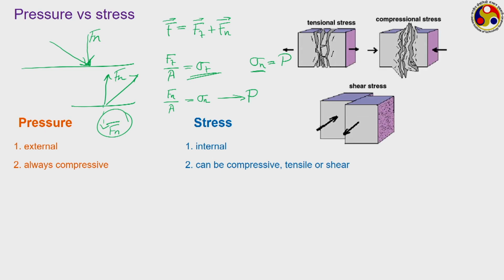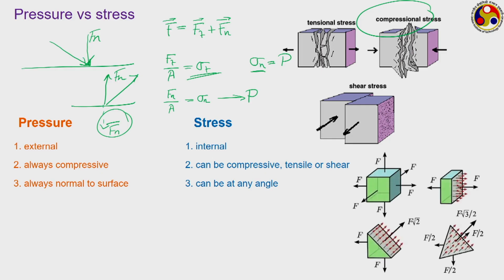We can have tensional stress where the forces are actually pointing outward, we can have compressive stress, and we can also have shear stress where the force is acting parallel to the surface, but pressure is only related to this compressional part. Then pressure forces are always normal to the surface, but as can be seen from the diagram, stress can be at any angle, like we can see here.